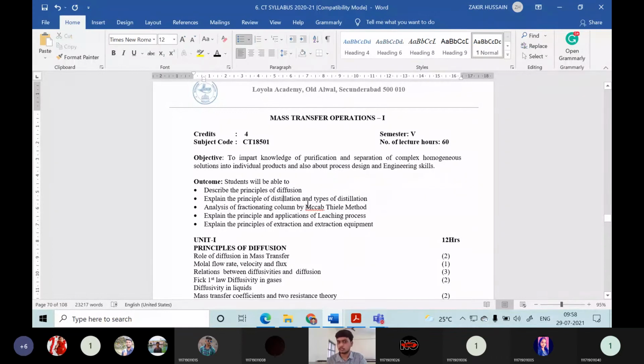There is a popular method which is called the McCabe-Thiele method. We will be discussing more about this method. It's a very important method, and various principles and applications of leaching. Okay, leaching operation. So what is this leaching operation?